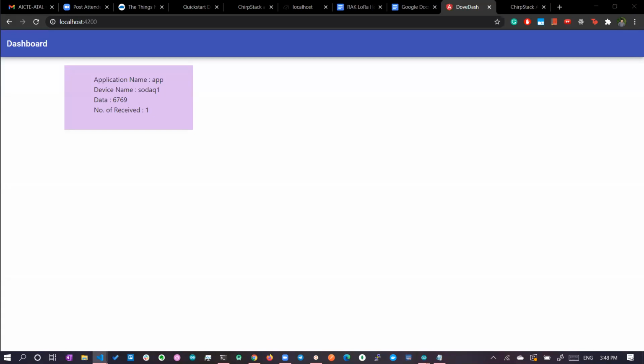Okay, let's create some function. And let's give some time, 5 seconds. So for every 5 seconds a new data will be pushed into the LoRa packet. So LoRa packet dot push, LoRa packet of 0.